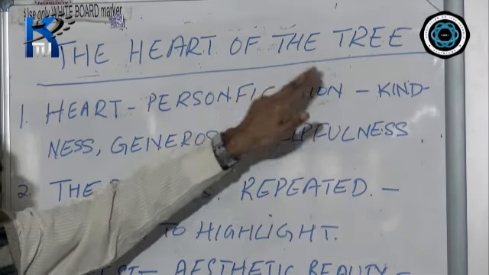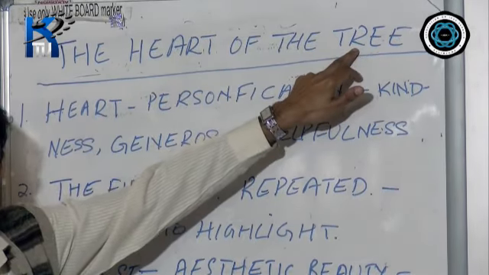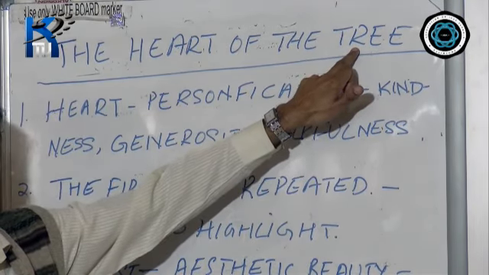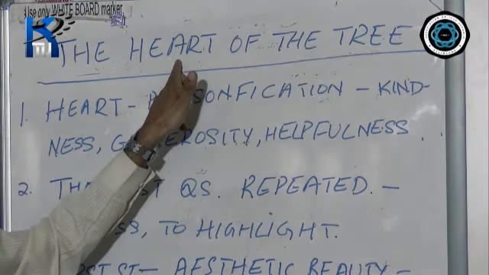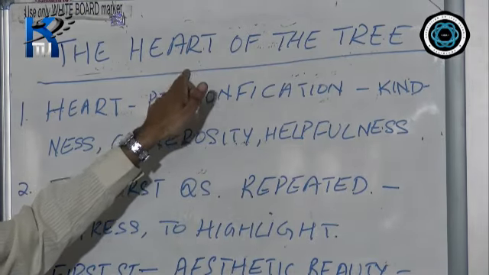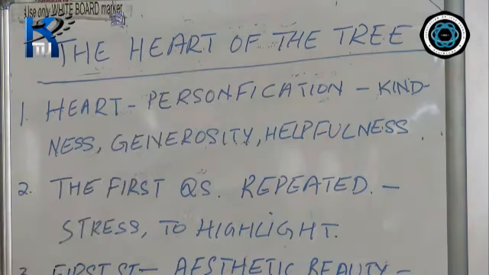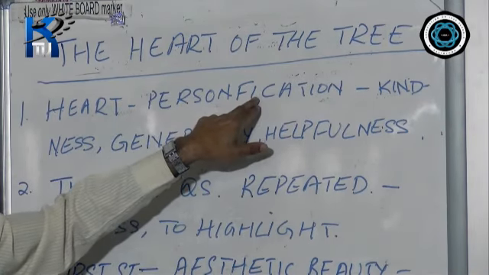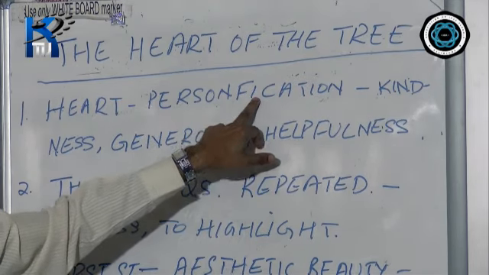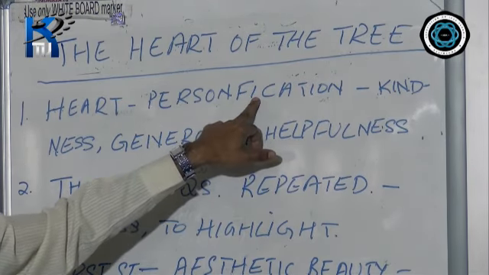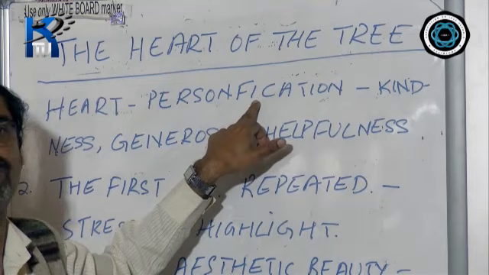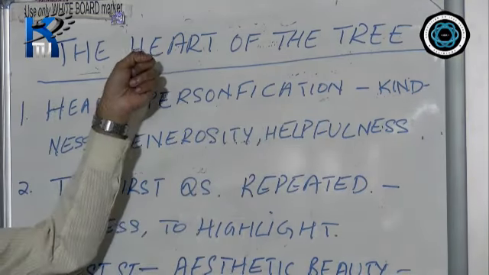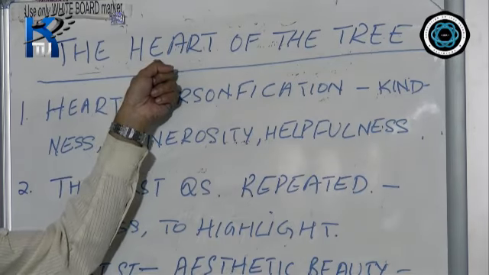That means the poet has presented a tree as if it is living like a human being with a heart. And therefore, you must understand that the tree in this poem has been personified. And the figure of speech is personification. Now, what is the significance of this word heart?